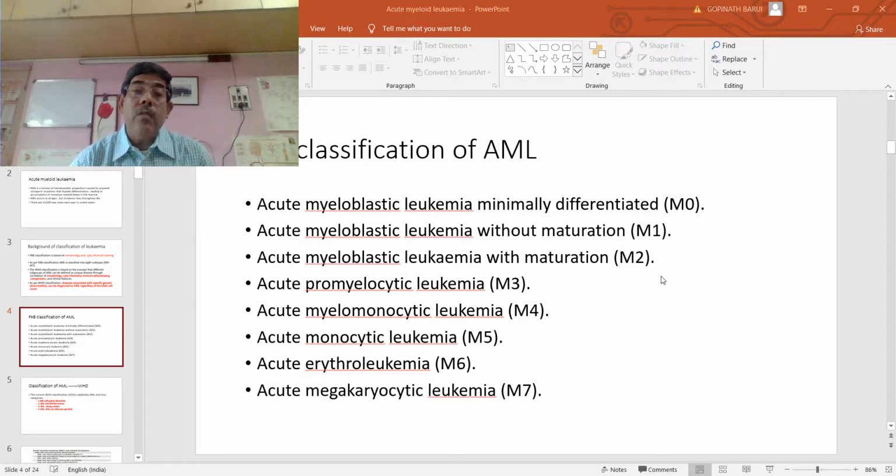So in addition to 20% myeloblasts, if we get monocytoid cells, that is promonocytes, monocytes and monoblasts, more than 20%, then we call it acute myelomonocytic leukemia.